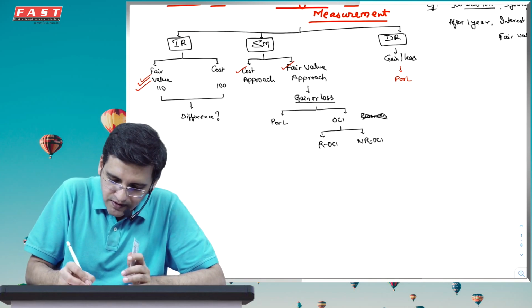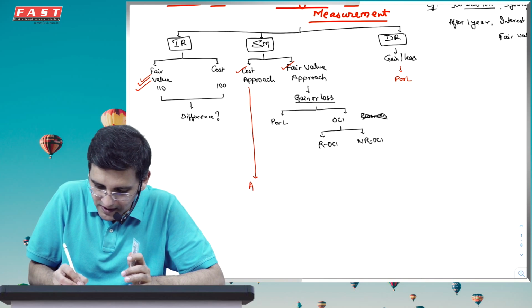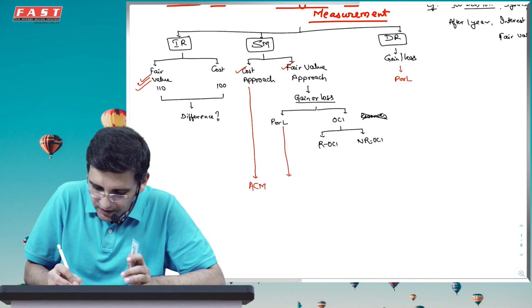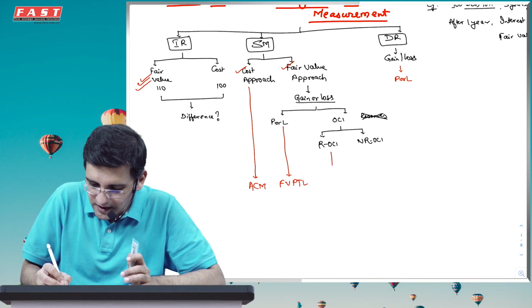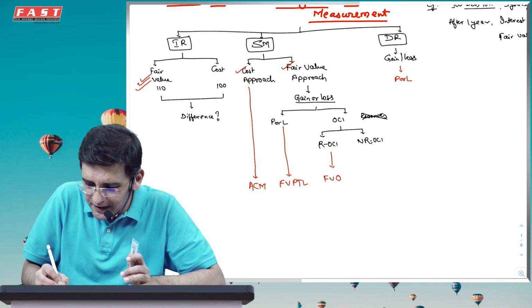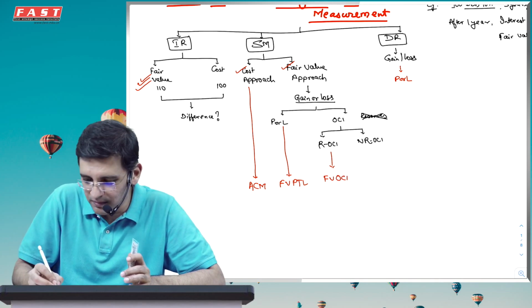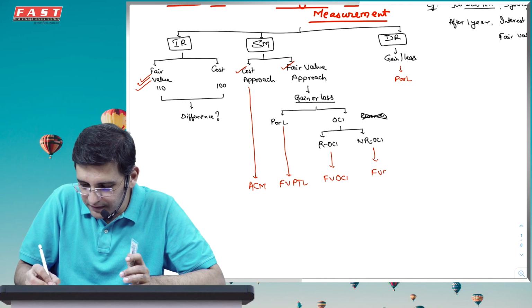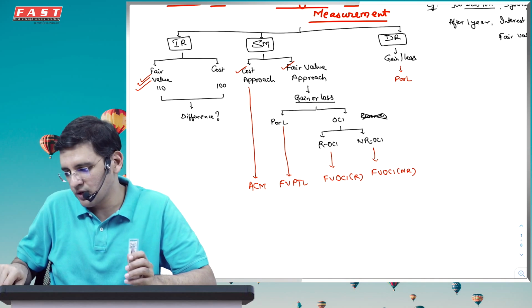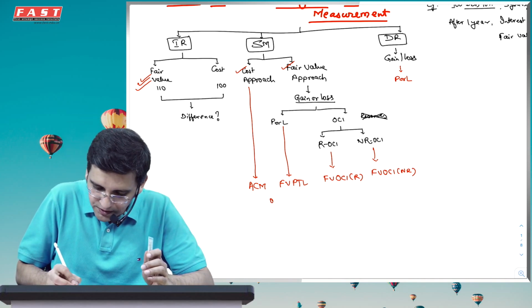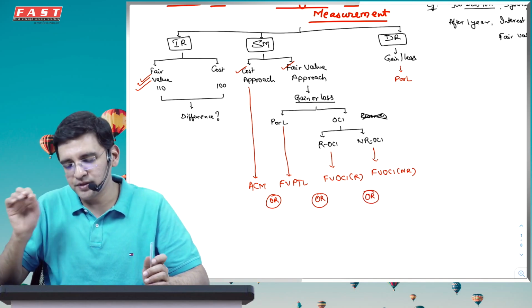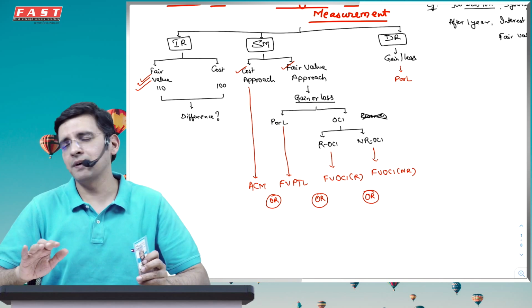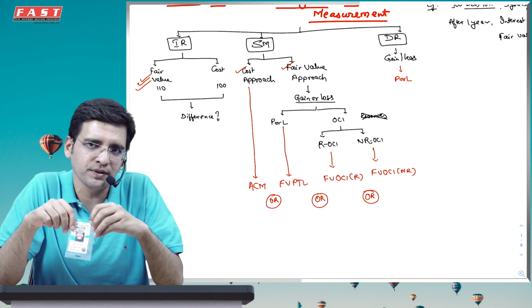And these particular methods in this particular standard are termed as ACM, amortized cost method, PRL, which is termed as FVTPL, fair value through profit or loss method, and these two methods are known as FVTOCI or FVOCI, which is fair value through other comprehensive income, जिसे मैं कहता हूँ FVOCI R and FVOCI-NR, which is reclassifiable or non-reclassifiable. Now the question basically arises is which amongst these I have to choose. And this choice is not up to you purely, it depends on certain rules and logics. This is the first thing which you need to understand.